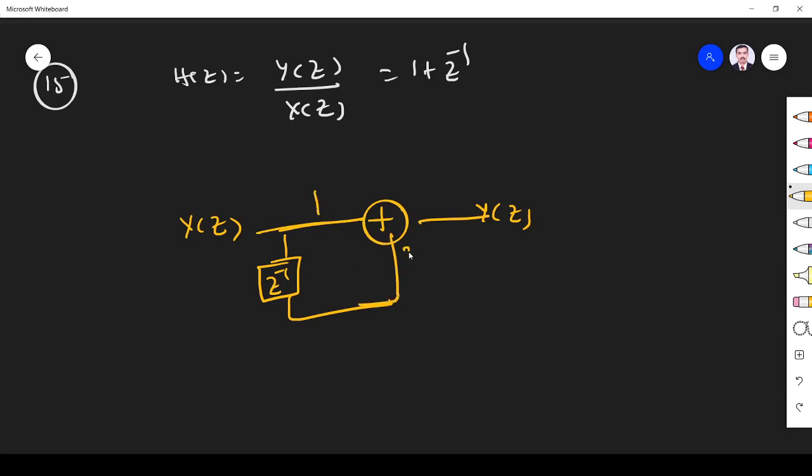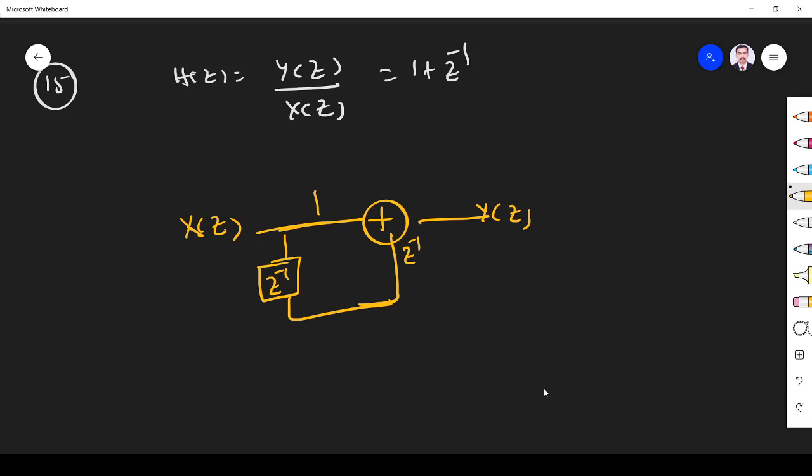Here 1 comes, z inverse will come, 1 plus z inverse. Right? So this is the simple thing. So with one problem, this is what we learned in signals and systems with respect to discrete time systems. The same logic we can apply for continuous time systems also.